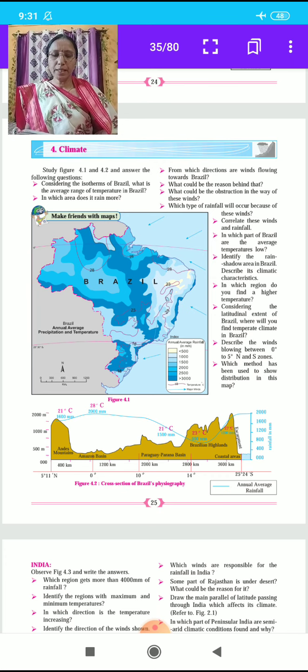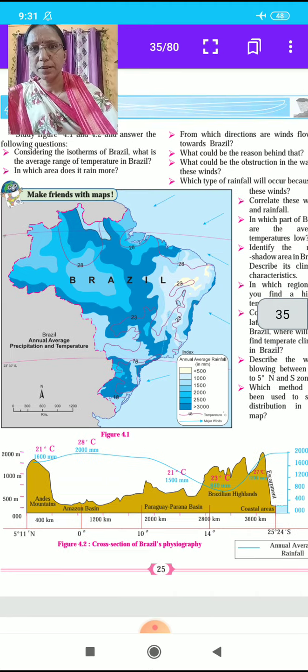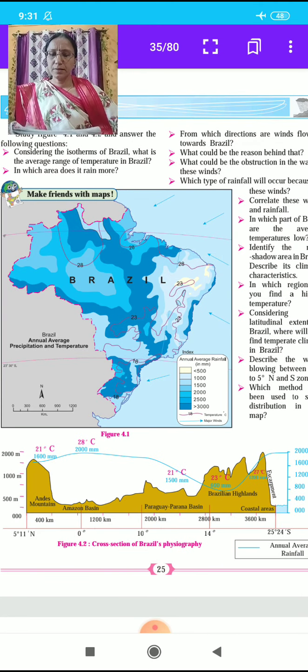Study figure 4.1 and 4.2. Here, students, is the map of Brazil, figure 4.1. Study figure 4.1 and 4.2 and answer the following questions. Here are some questions. Give the answers with the help of the map.